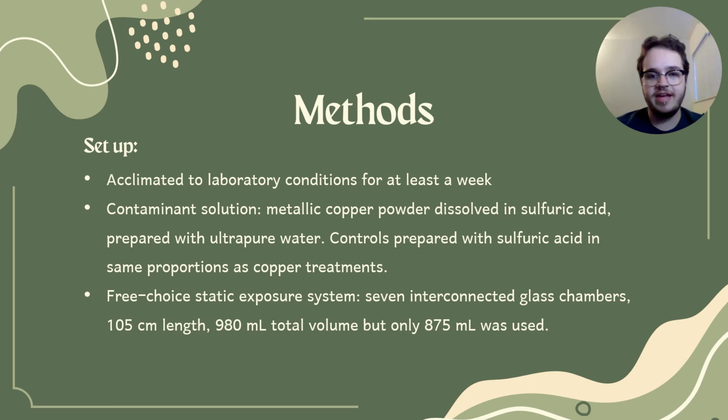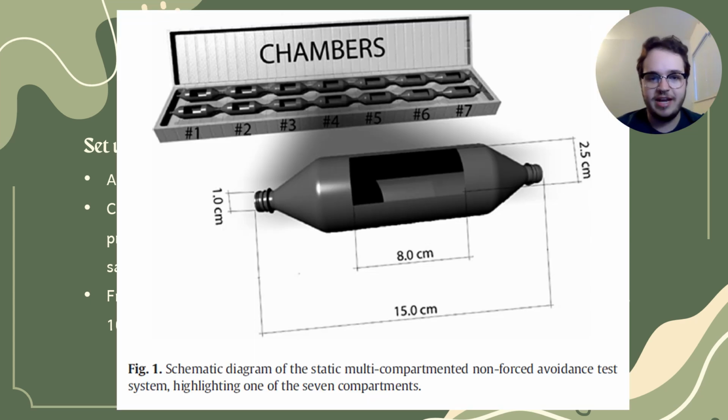So the setup for this, they acclimated the fish to laboratory conditions for at least a week before performing any experiments on them. The contaminant that they used was copper. They mixed it with sulfuric acid and ultra pure water. And for the controls, they used sulfuric acid and ultra pure water just without the copper. And they created a non-forced chamber system out of borosilicate glass bottles, which they handcrafted for this experiment, which was pretty cool. And this is kind of what they looked like. So they were just set up in a row, and they had seven different compartments for it.